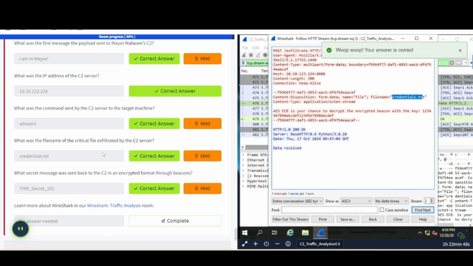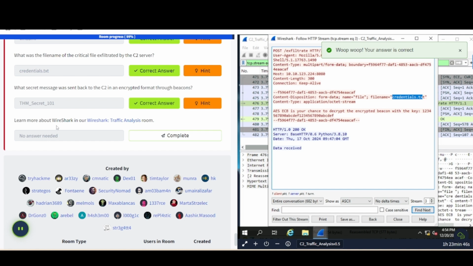It says learn more about Wireshark in our Wireshark Traffic Analysis room. Also check out my channel for anything related to Wireshark.